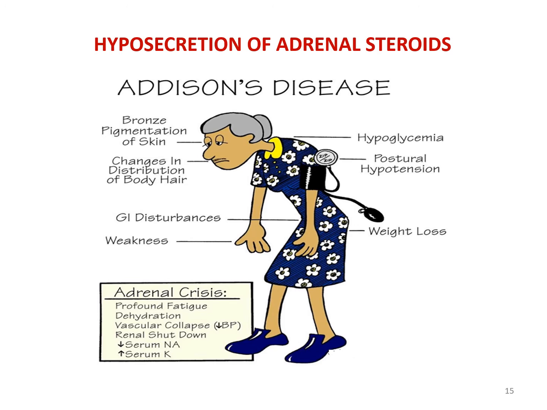The opposite is Addison's disease, where hyposecretion of the adrenal steroids, both the mineralocorticoid and the glucocorticoid, decreases due to many causes. There is hypoglycemia, postural hypotension, weight loss, profound fatigue, dehydration, vascular collapse, renal shutdown, an increase in serum potassium and a decrease in serum sodium. There are GI disturbances and changes in distribution of body hair. There is bronze pigmentation of the skin.